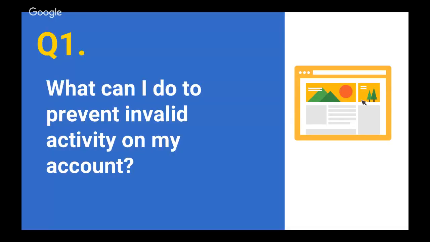All right. So the first question we received through the forms was, what can I do to prevent invalid click activity on my account? So as spoken about earlier, what we recommend is that you constantly monitor your traffic, and you can do this by going ahead and using the custom URL channels feature in the AdSense front end. This feature helps you understand what kind of traffic you are receiving in particular pages in your app and which ad format is getting the majority number of clicks. You can also use Google Analytics as a second step to further segment your traffic and identify any kind of anomalies and go ahead and block it.